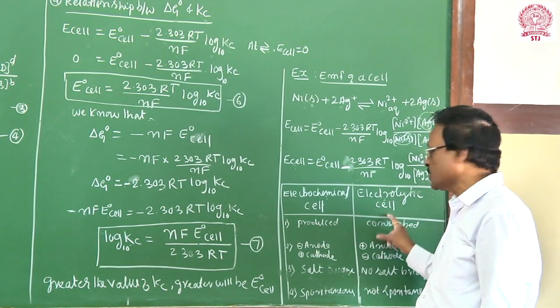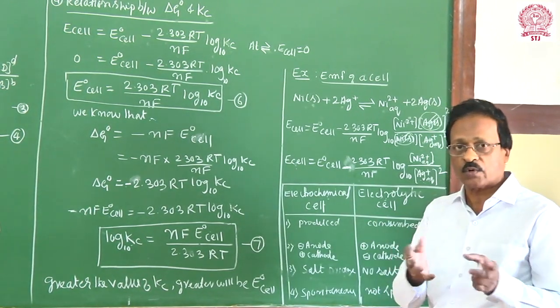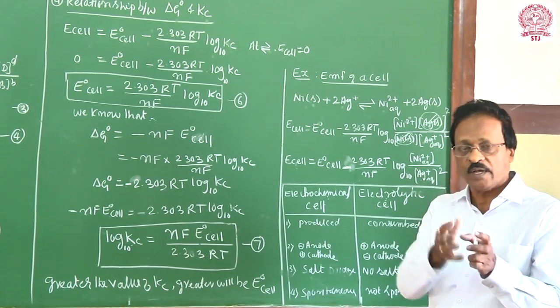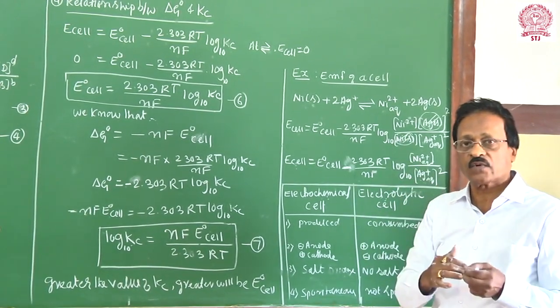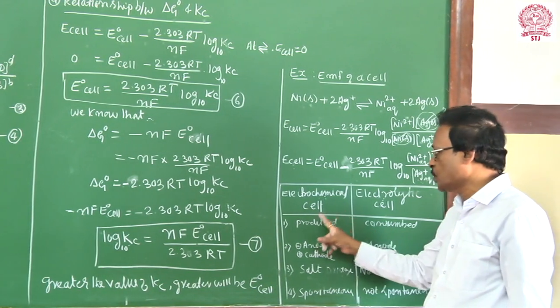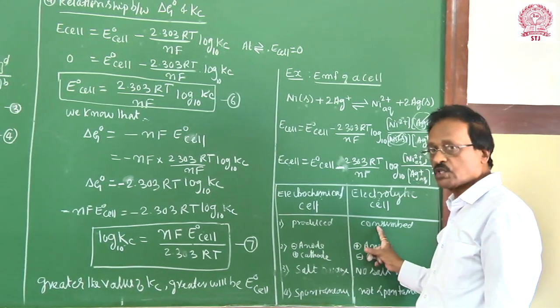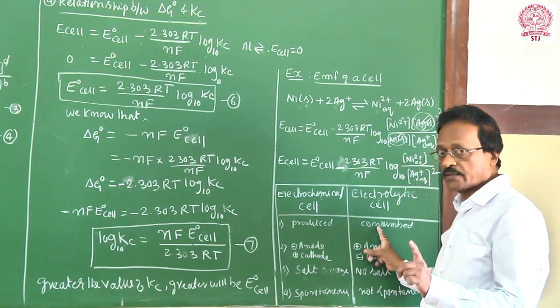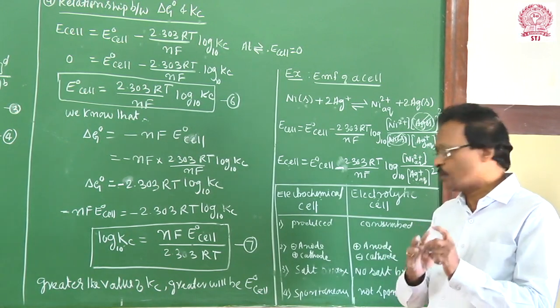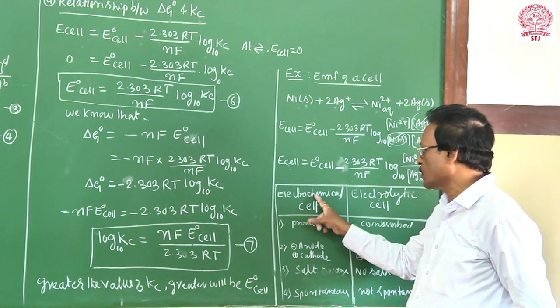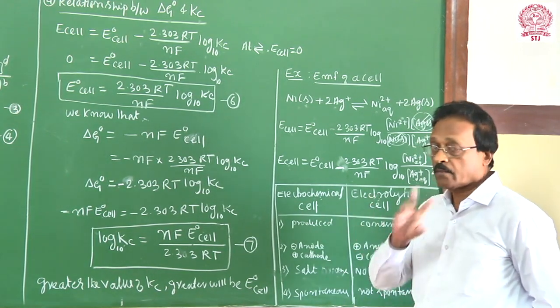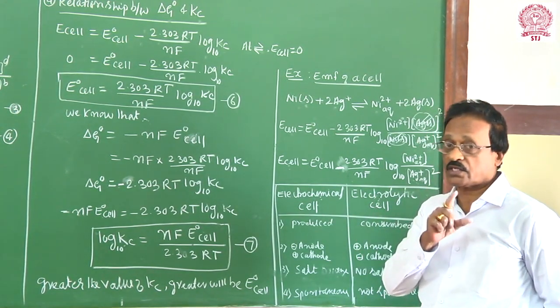But in the electrolytic cell, electrical energy is consumed. We pass current through the cell and manufacture useful compounds. Electrical energy is produced here, and electrical energy is consumed here. One important difference, where most of you get confused: anode and cathode come in both cells, but the sign is different. Be very cautious here.